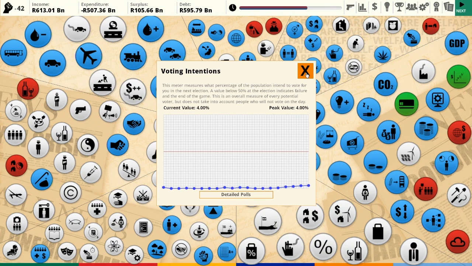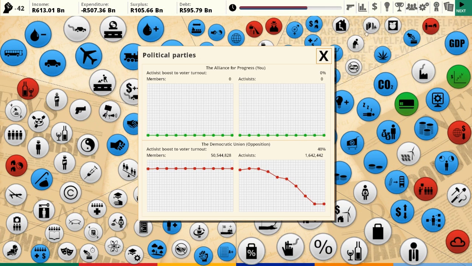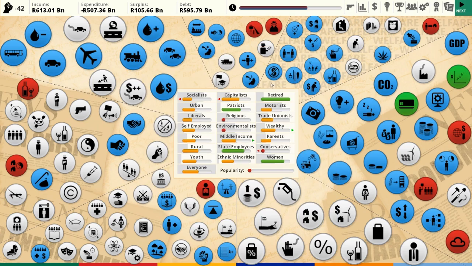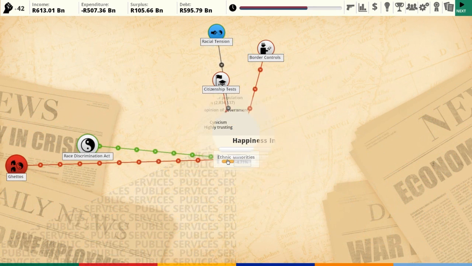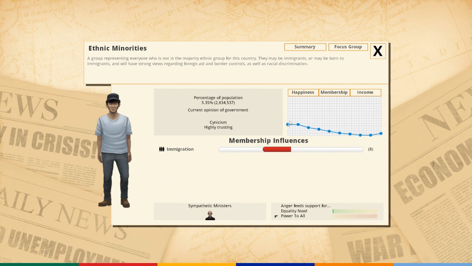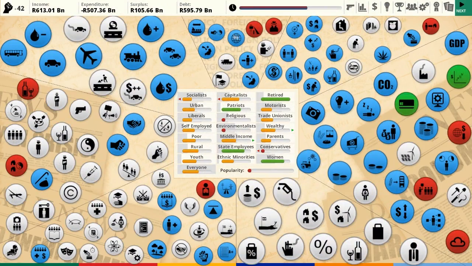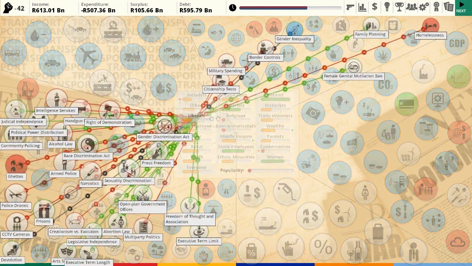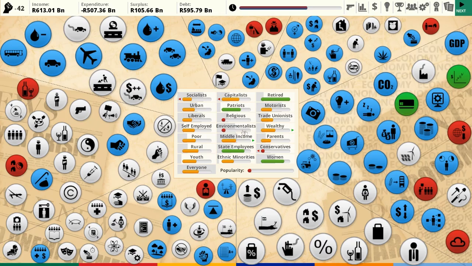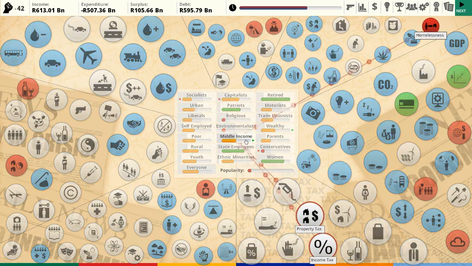So, popularity is shit. The trouble is, nobody really likes me. Ethnic minorities have actually declined massively. It's because of those citizen tests. I've sat on the fence everywhere. That's my problem.